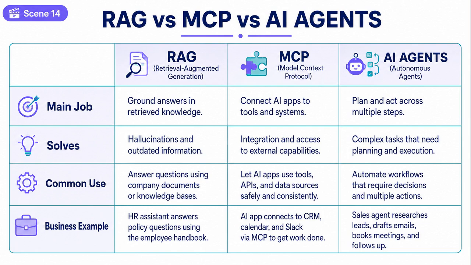AI agents coordinate tasks using reasoning, tools, and context. RAG is often used for Q&A and search. MCP is often used for tool and data access. Agents are often used for multi-step workflows. The best architecture may use all three.